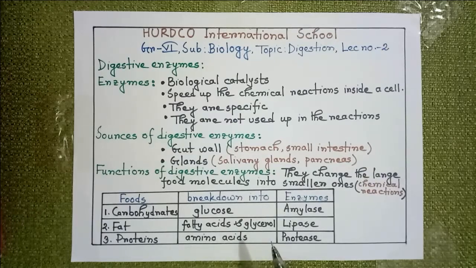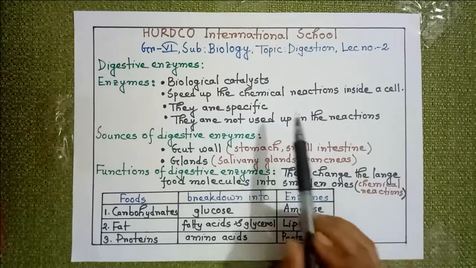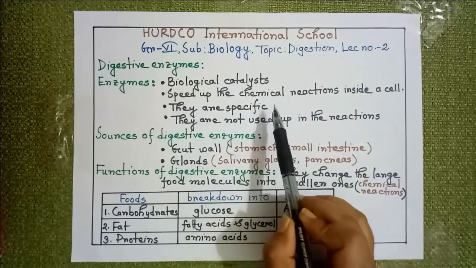Now, what do you think? All these food molecules will be broken down by only one enzyme? No, it is not possible. So what will happen? A specific enzyme will work on a specific component. Amylase enzymes always work on the carbohydrates. Lipase always works on the fat, and protease enzymes always work on the protein food. Okay, is it clear? Amylase will never work on the proteins, or protease will never work on the carbohydrates. So you have got this point why they are called specific.